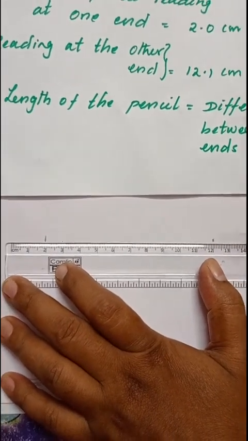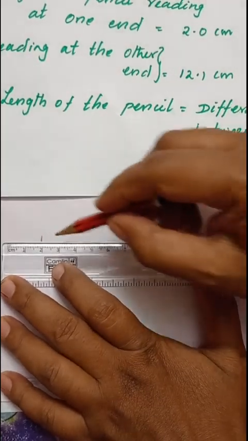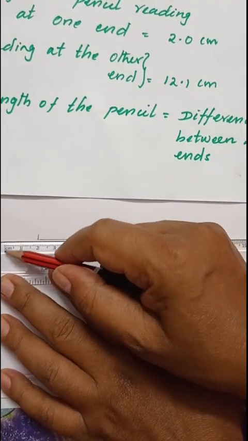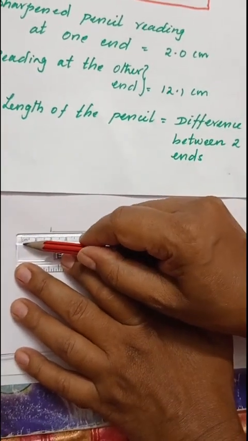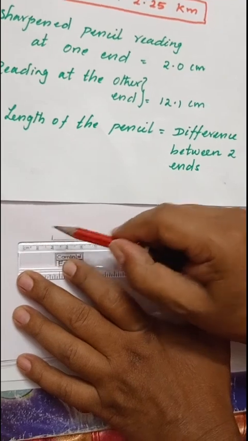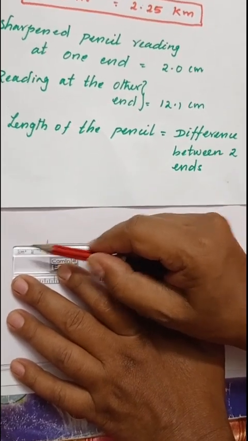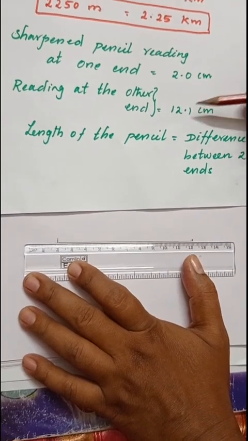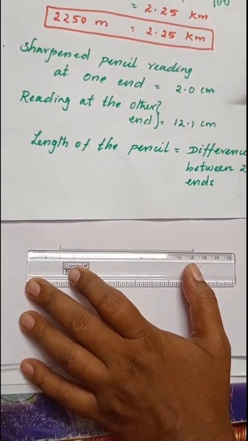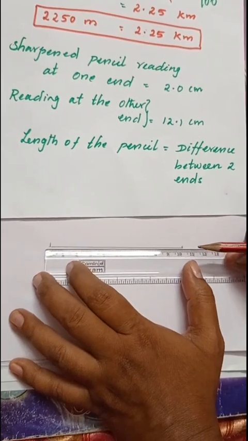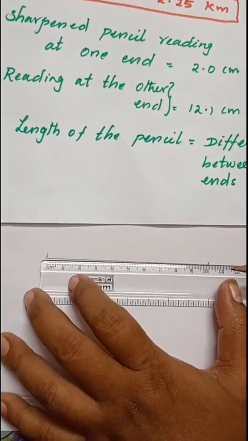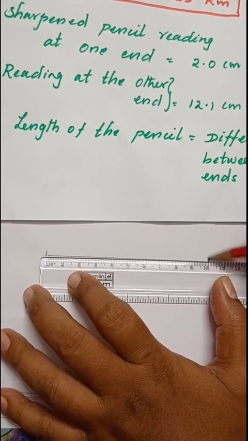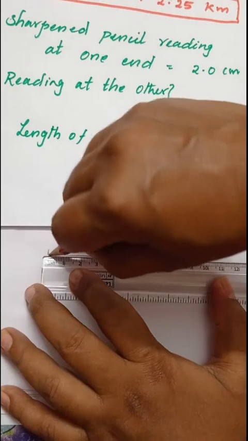Now how do we calculate the length of the pencil? Let me draw the line, let me connect these two, but it is not starting from 0. Our rule says you have to start from 0, isn't it, children? So we are not starting from 0. So how many are there extra, children? 2 centimeter. We have to just minus this from 12.1 centimeter. We get what, children? 10.1 centimeter. That is your answer. Let me check it. See here, I'm just keeping it on 0, and the answer we are getting is 10.1 centimeter. That's your answer, children.